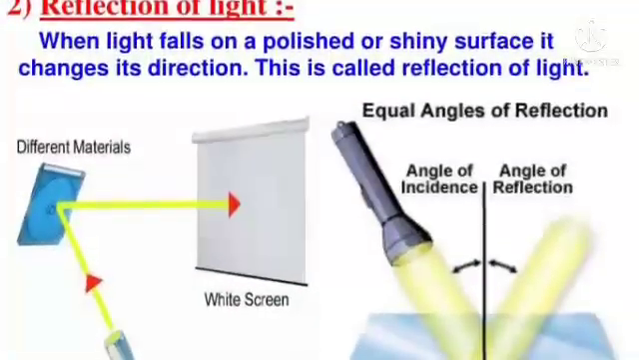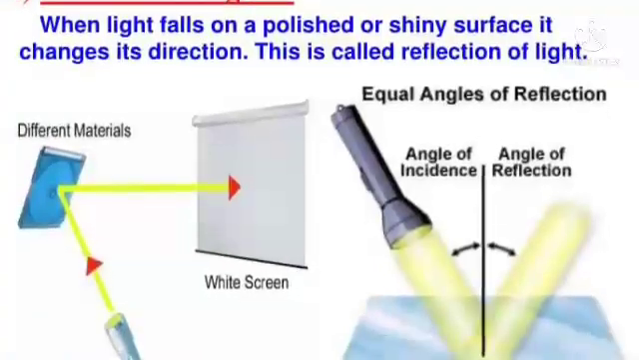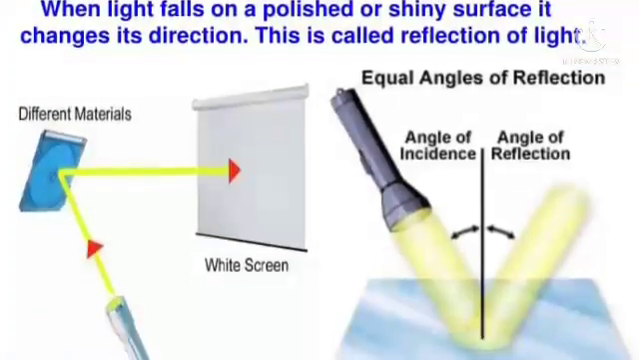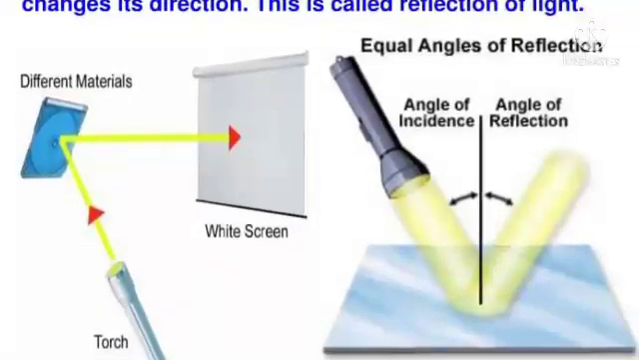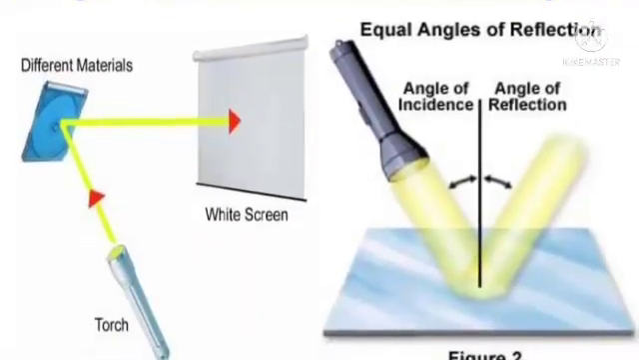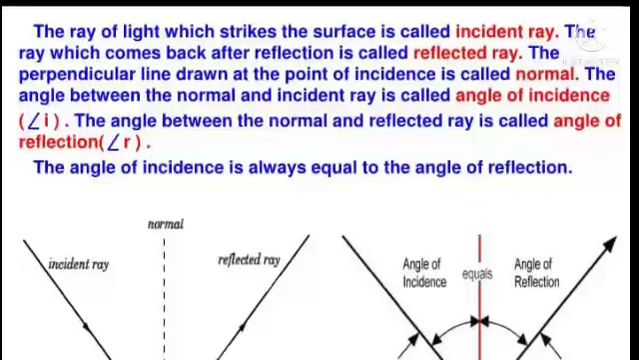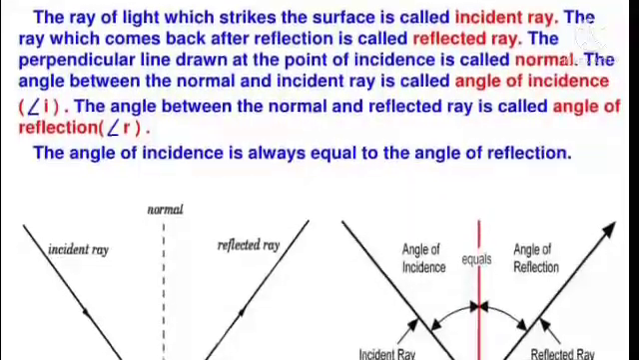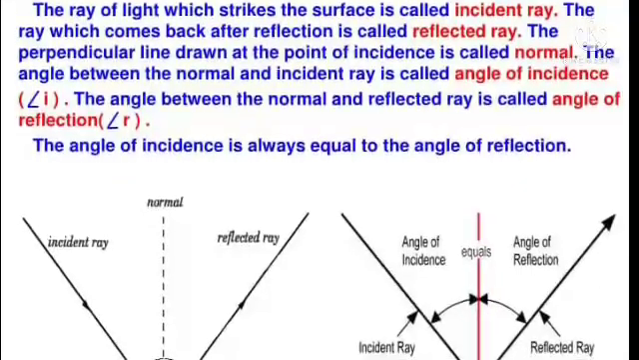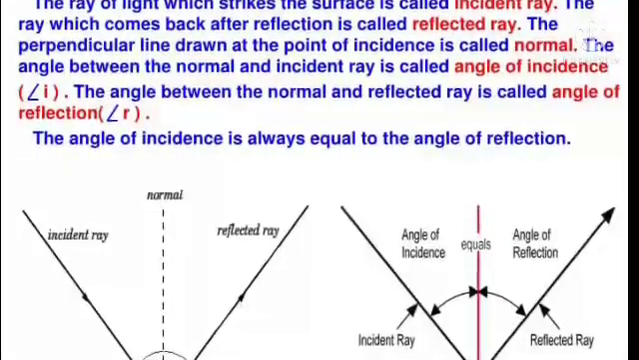Reflection of light. When light falls on a polished or a shiny surface, it changes its direction. This is called reflection of light. The ray of light which strikes the surface is called the incident ray. The ray which comes back after reflection is called the reflected ray.